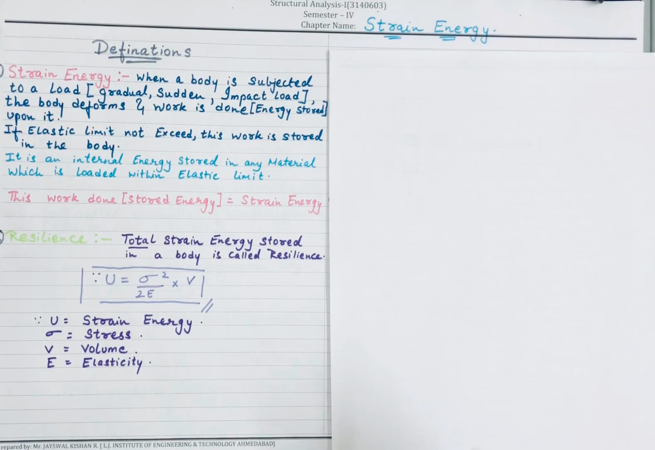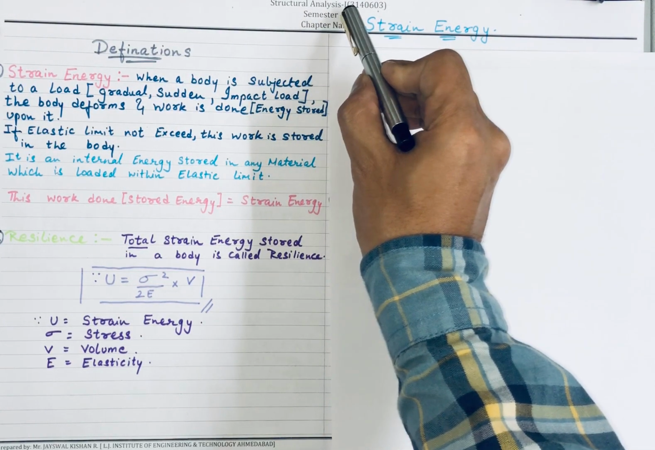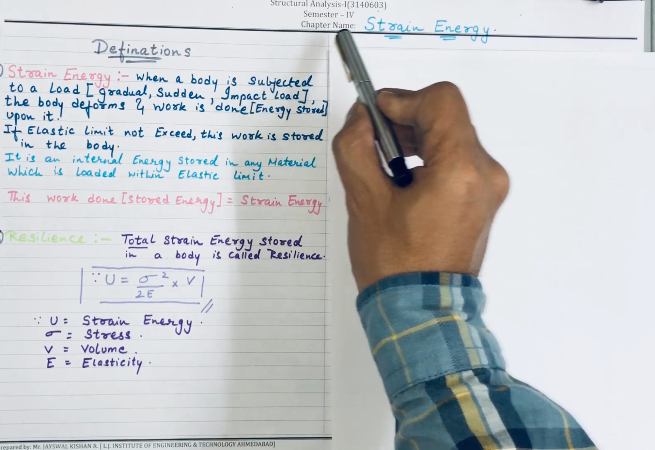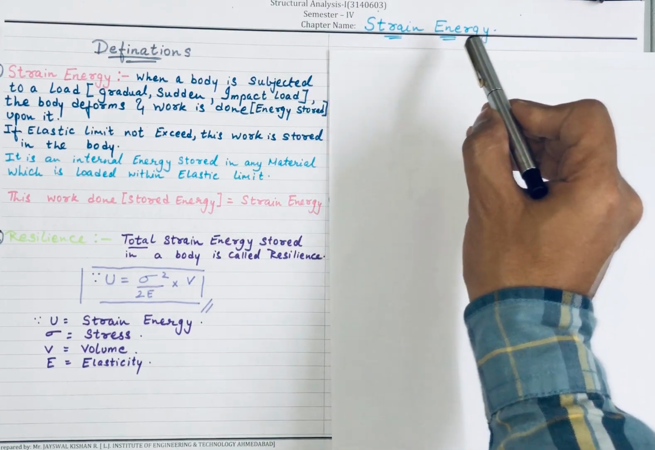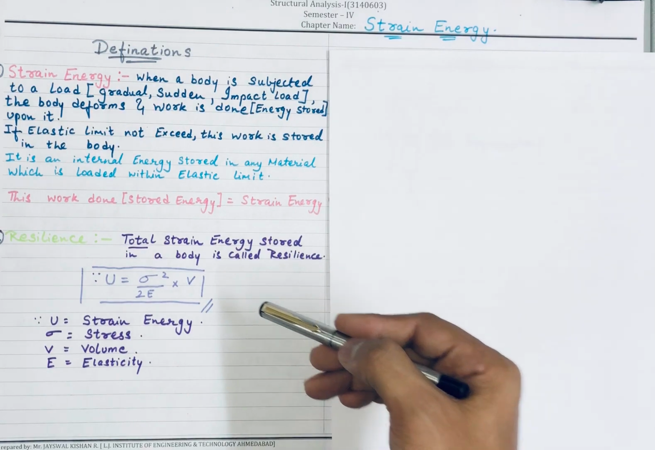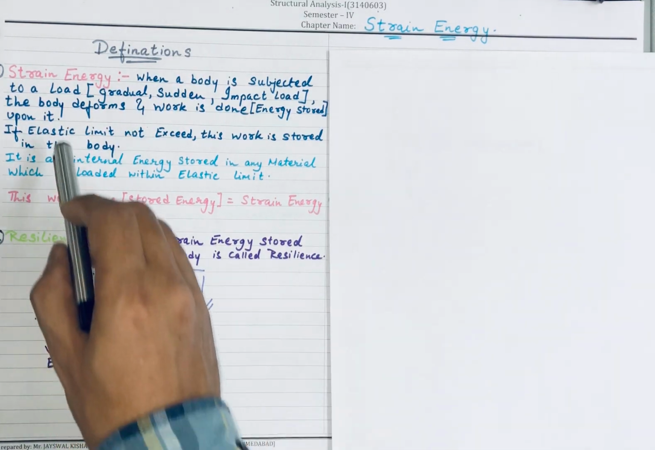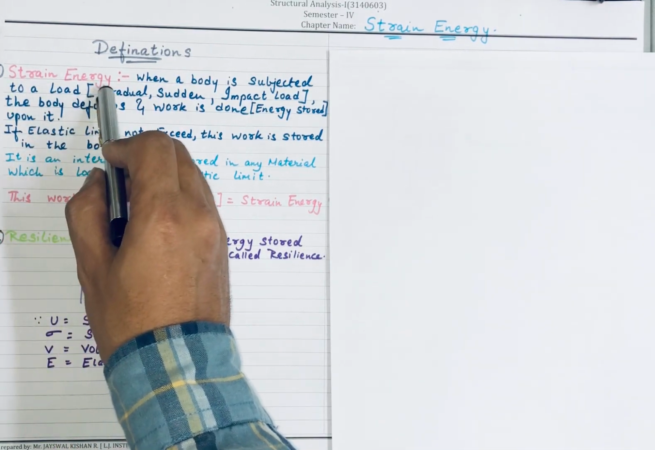Hello. So here we will be understanding about structure analysis 1, in which we are taking the chapter called strain energy, in which there are various kinds of definitions. Let's understand that first. So first of all, it is strain energy. So what is strain energy?